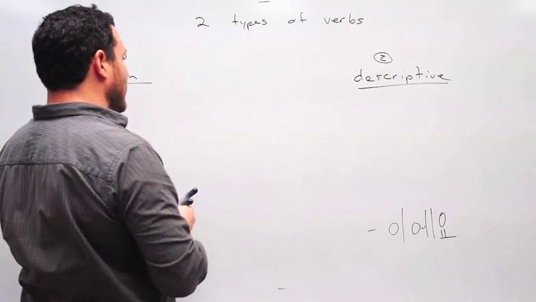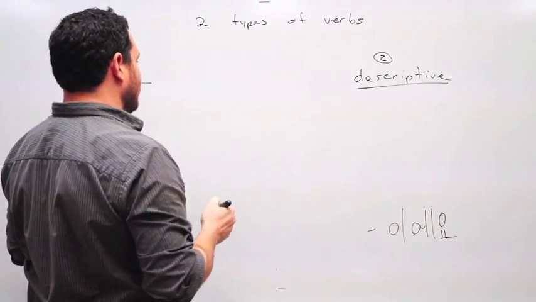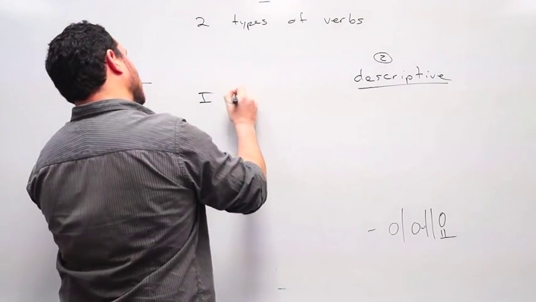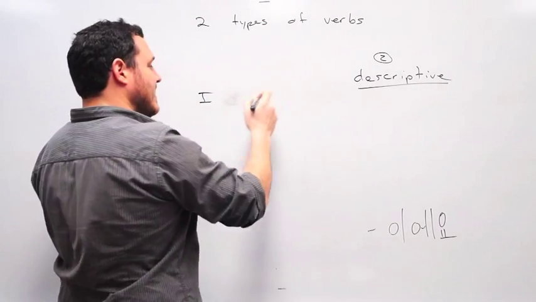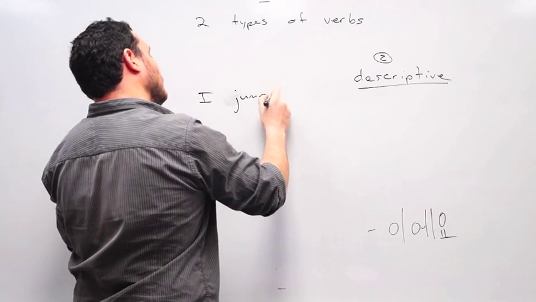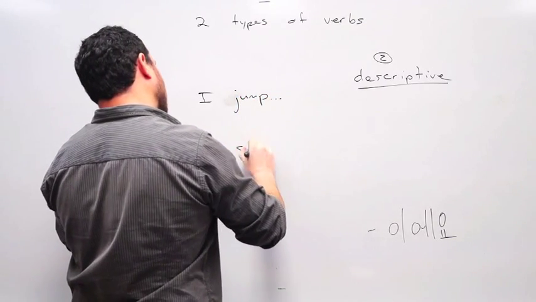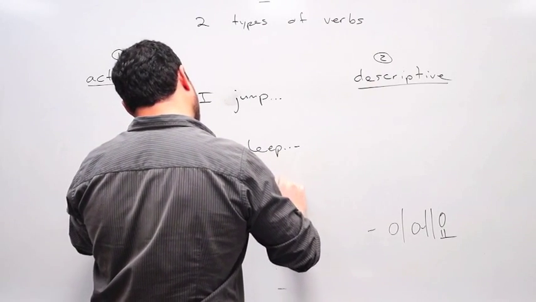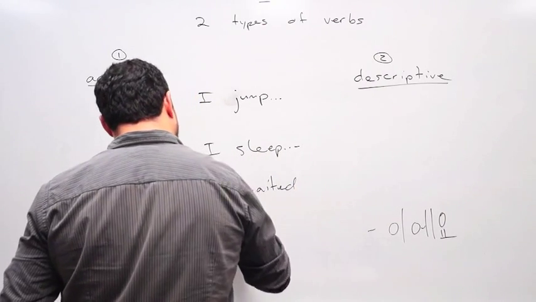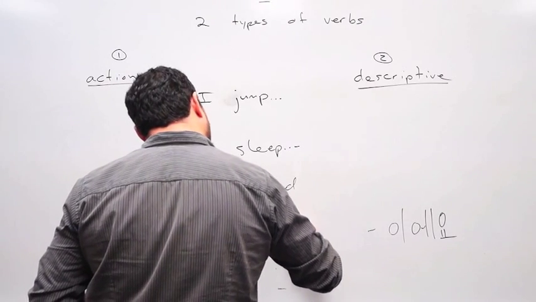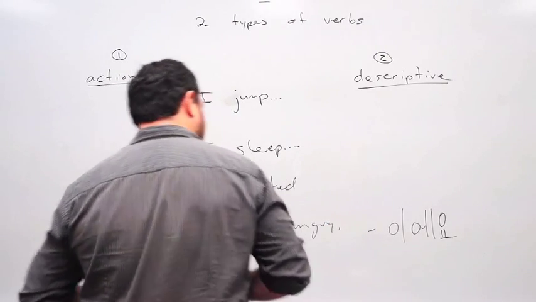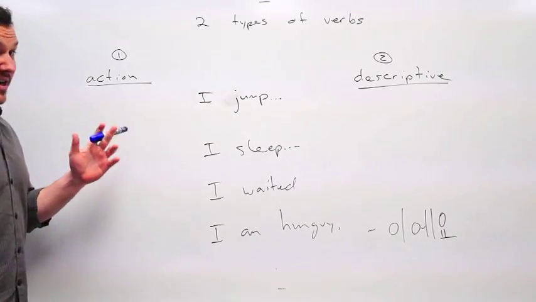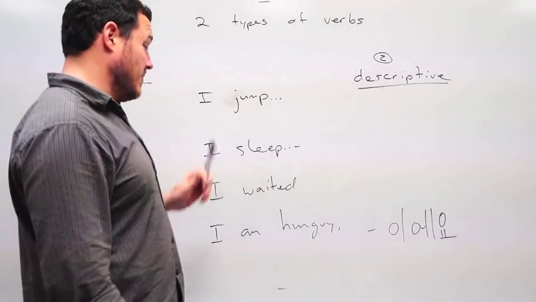So in the English sentence, I'm not going to put anything on the end of these sentences, I'm just going to keep them real simple. I jump, I sleep, I waited, I am hungry. So in English we have two different types of verbs as well.